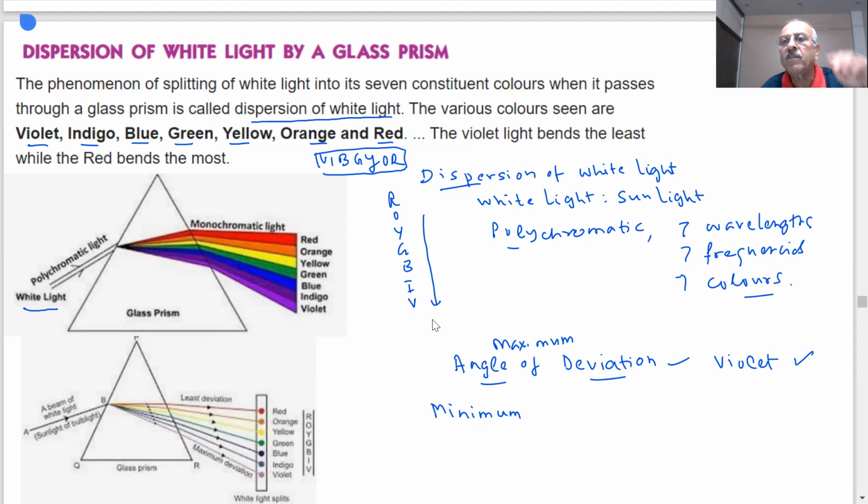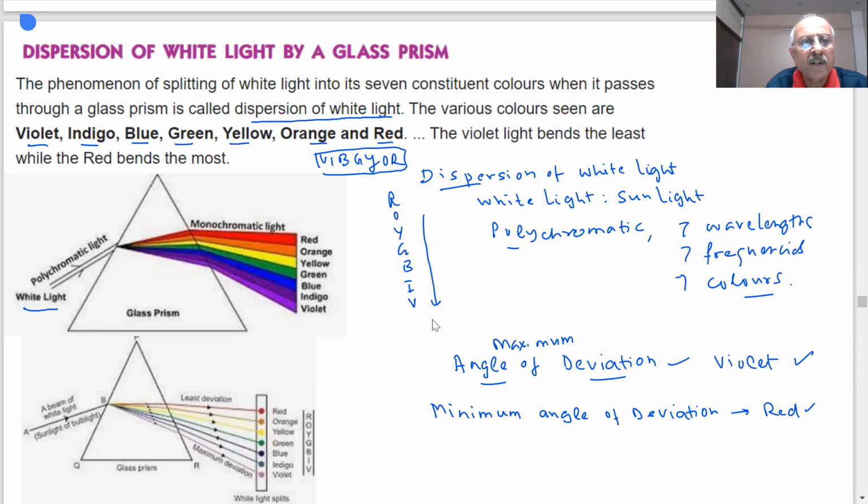If you have doubt, you can ask me. Stop me, students. We are not hurrying up. You have any doubt, you don't understand anything, ask me. It is a live class interaction. You can always ask me questions, no problem. So minimum angle of deviation is shown by which color? Which has undergone minimum deviation? Red. See the red? Please note it down. This is very important. A question will be there in the paper based on this.